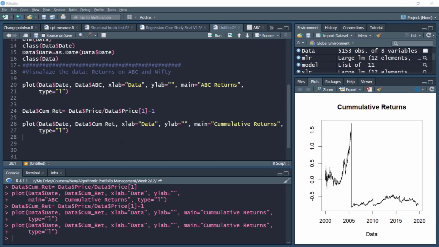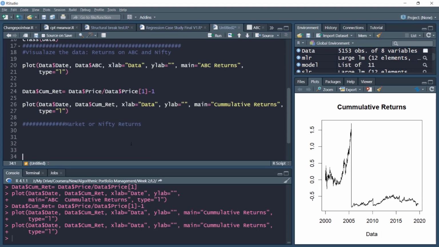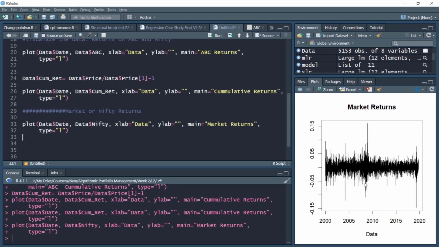Now we'll plot the market returns. So we'll plot the Nifty returns, market or Nifty returns. Very simple. I don't have to do any extensive coding for that. I'll simply use my plot command that I wrote earlier, and instead of using ABC, I will do a minor change here. I'll write Nifty, so this will give me the market return. Nifty, other things remaining the same. Instead of ABC, I'll change the central heading to market returns. And now if I run this command, notice these are my market returns. So these are simple market returns.